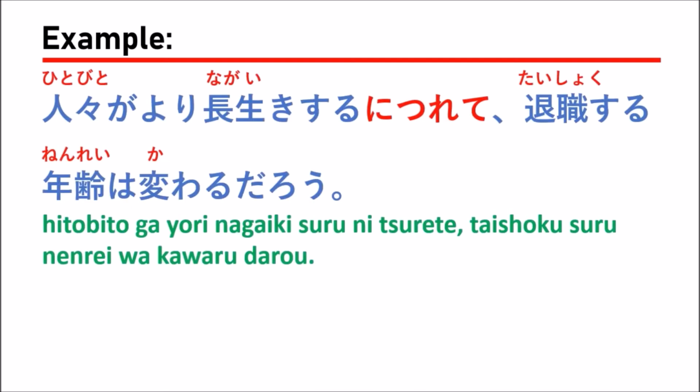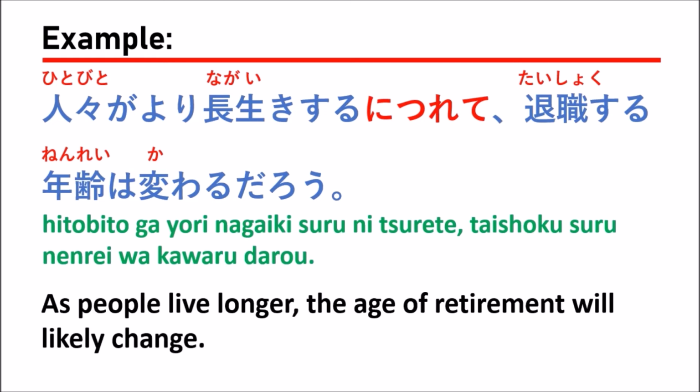The next example. 人々がより長い生きするにつれて退職する年齢は変わるだろう。Which means that as people live longer, the age of retirement will likely change.